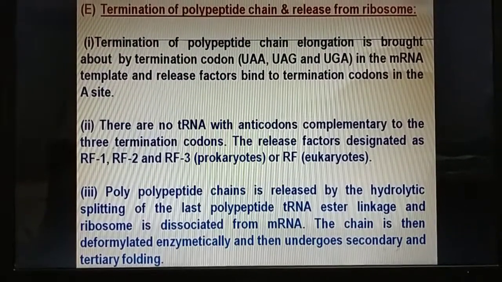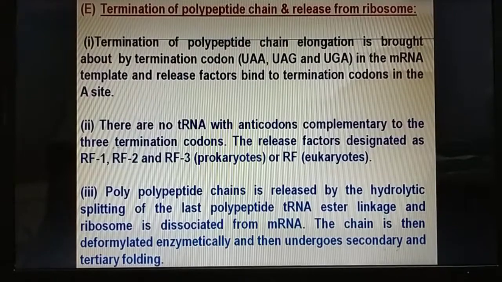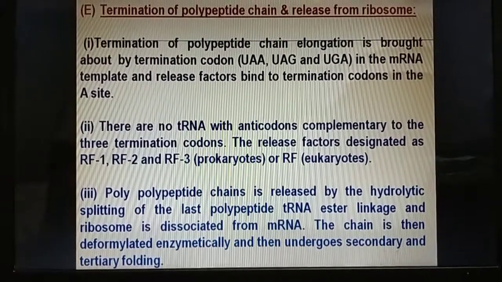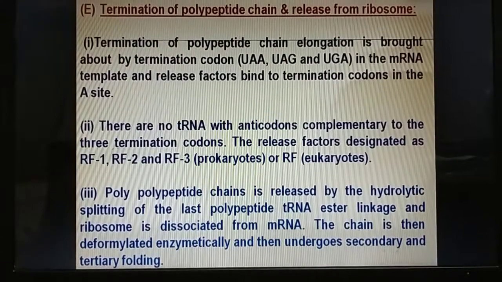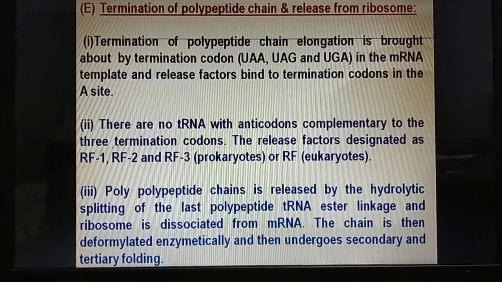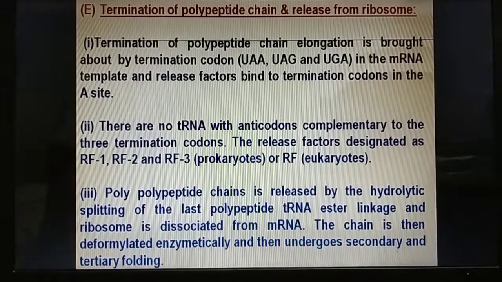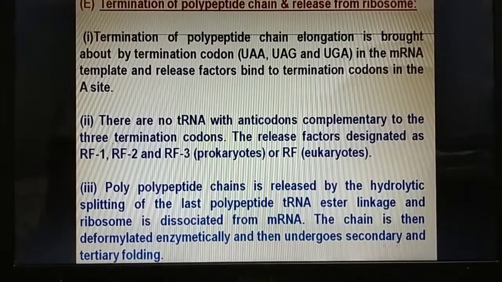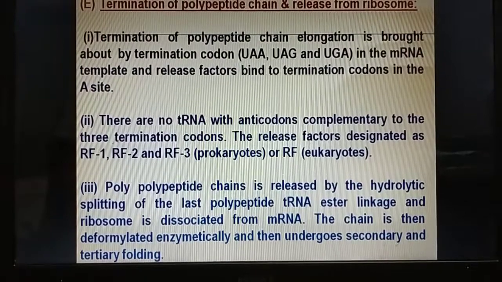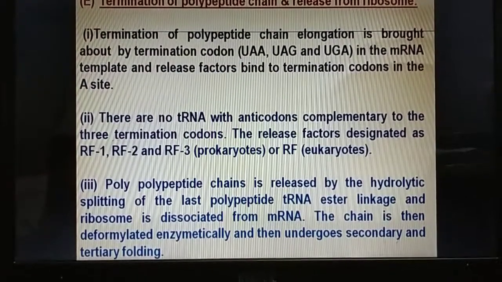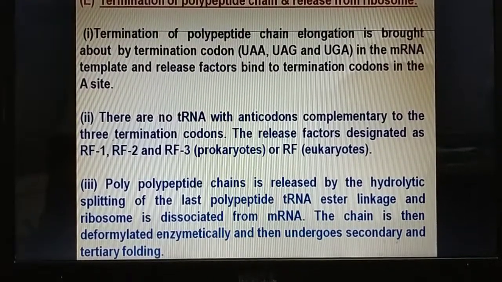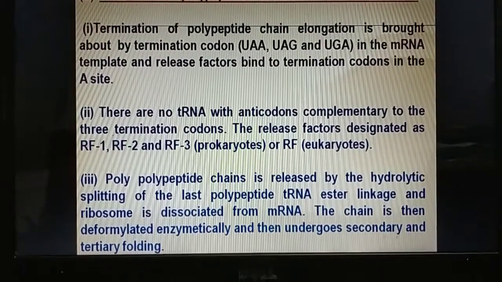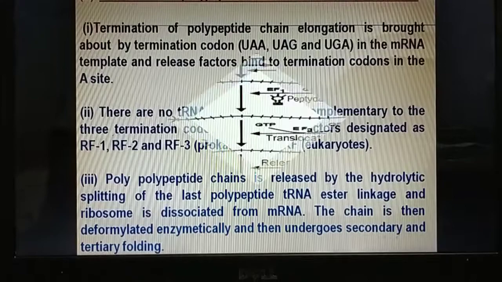The release factors are designated RF1, RF2, RF3 in prokaryotes and RF in eukaryotes. The polypeptide chain is released by the hydrolytic splitting of the ester linkage of the last peptidyl tRNA, and the ribosome is dissociated from mRNA. The chain is then deformylated enzymatically and then undergoes secondary and tertiary folding.